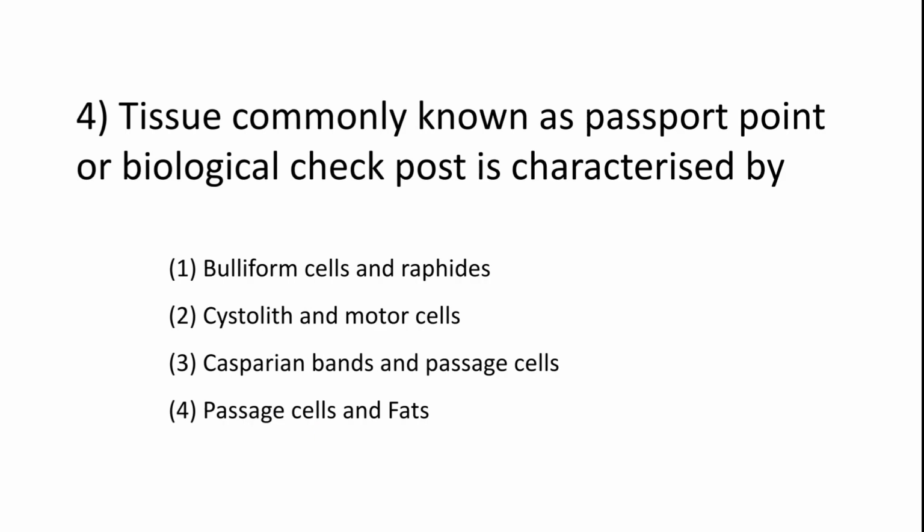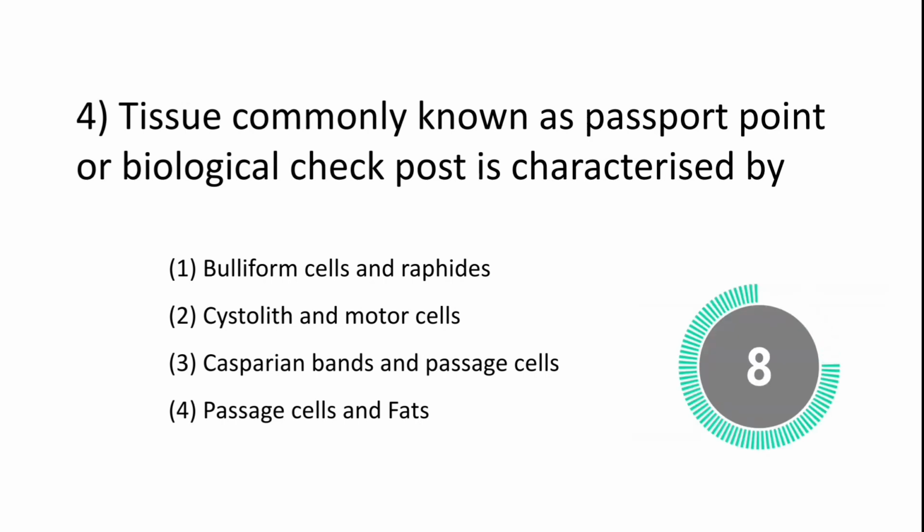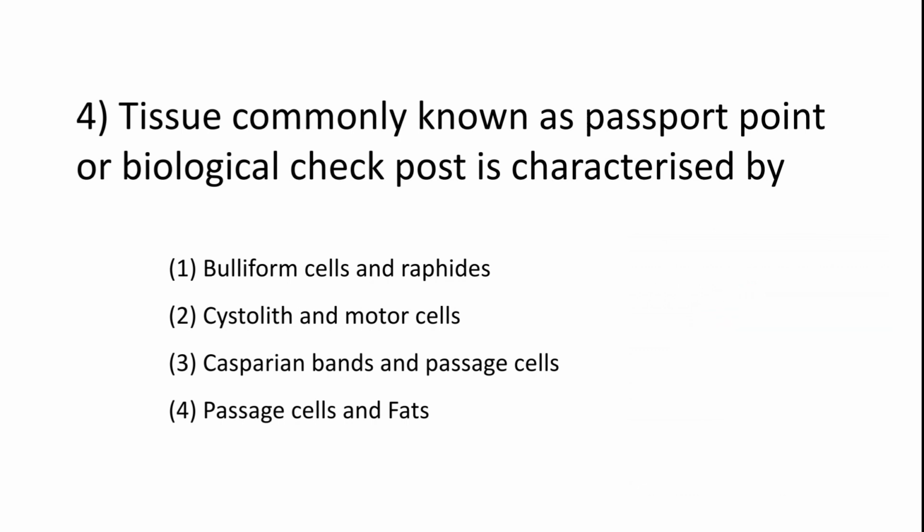नेक्स्ट क्वेश्चन. Tissue commonly known as passport point or biological checkpost is characterized by buliform cells and raphides, cystolith and motor cells, Casparian bands and passage cells and fats. इसका सही आंसर है ऑप्शन सी, कैस्पेरियन बैंड्स एंड पैसेज सेल्स.